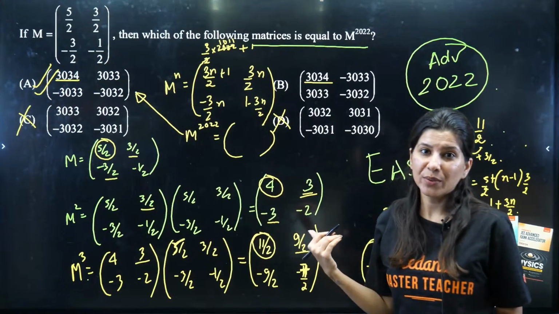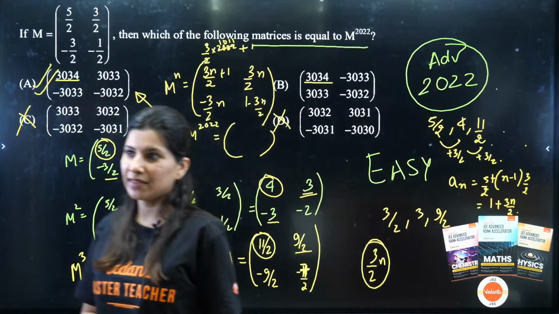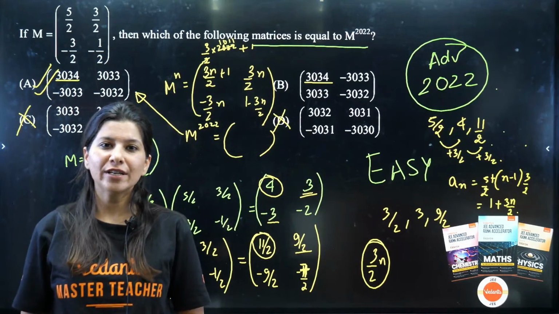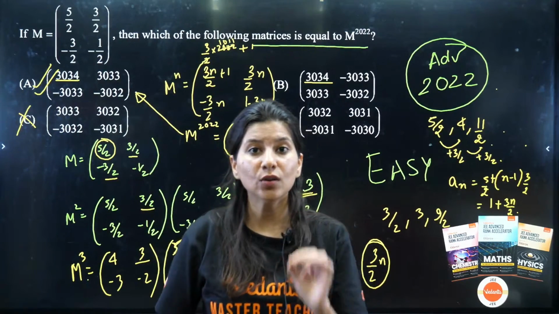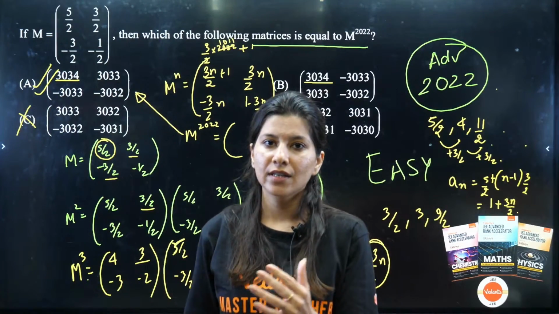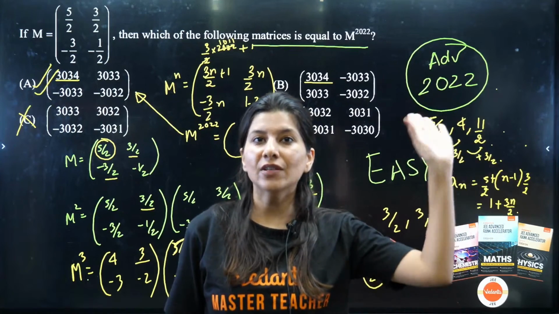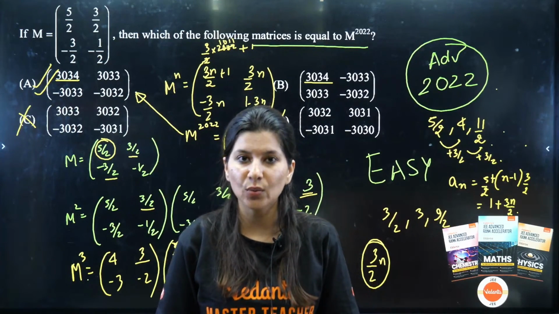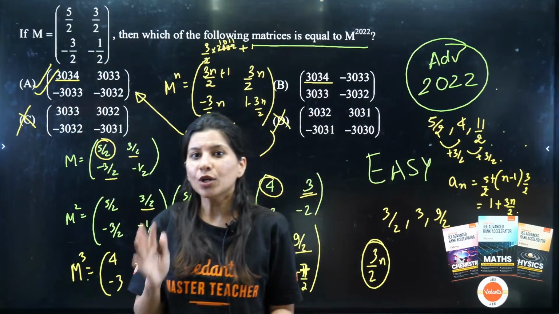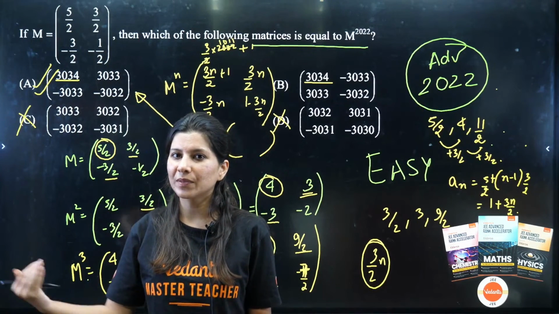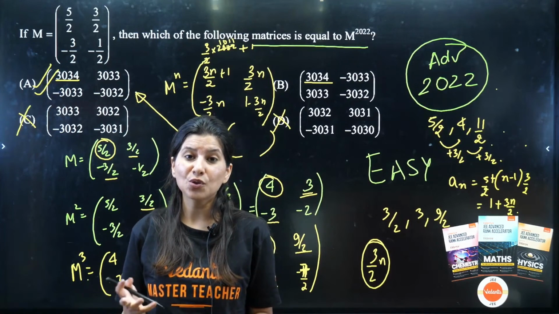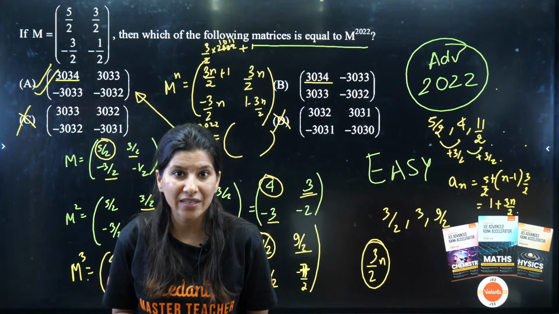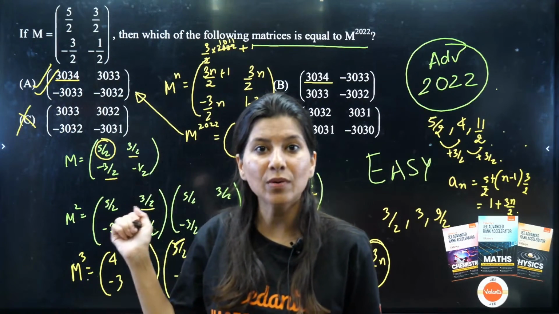This was in JEE Advanced 2022. Now you just tell me one thing. I want you to solve each and every problem one more time to get a better clarity, and let me know what you think, because these are not some previous year questions, these are recent year questions, 2022, 2023. What do you think? Matrices, do you think it is scoring? Do you think you would be able to solve questions from matrices and determinants? This is an important chapter, by the way.